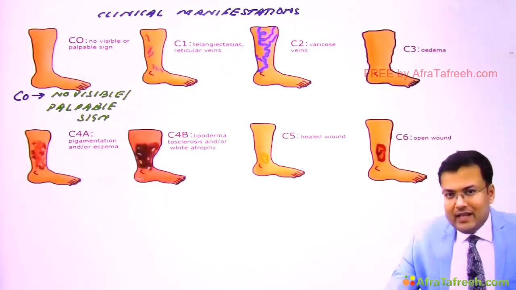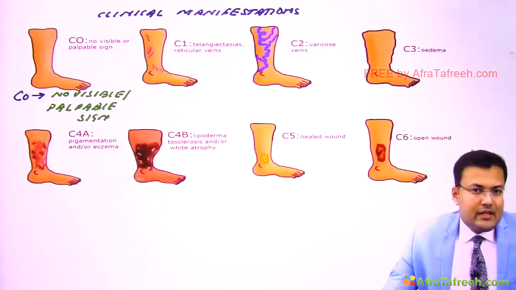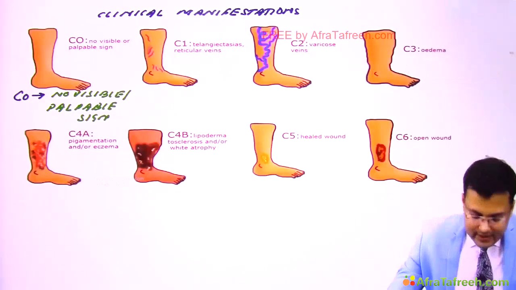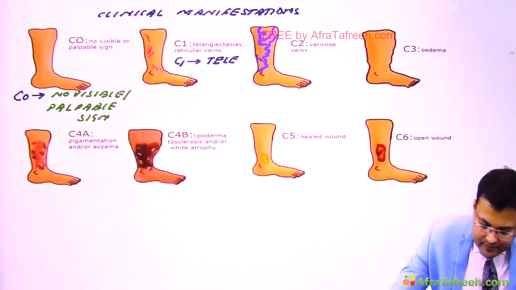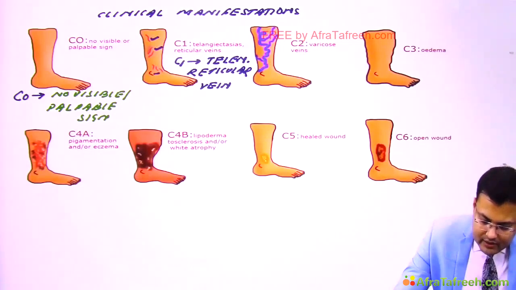Whenever the patients have telangiectasia or there is presence of reticular veins, this is C1. So here you can see telangiectasia or reticular veins. This was the question asked in NEET PG.